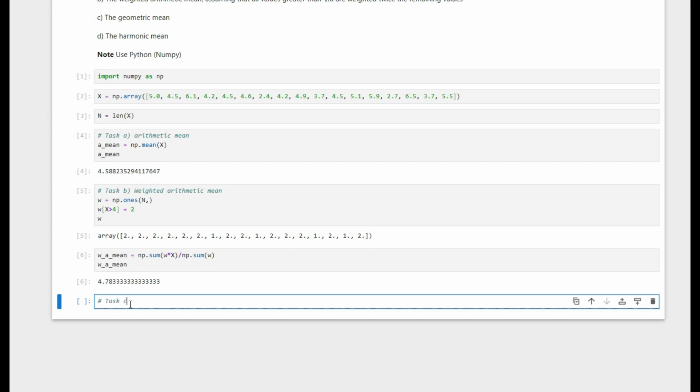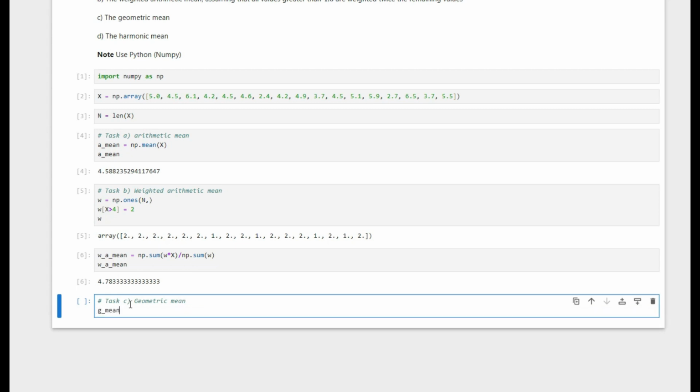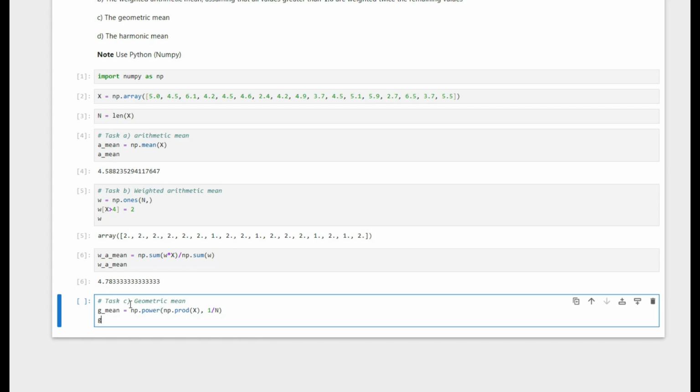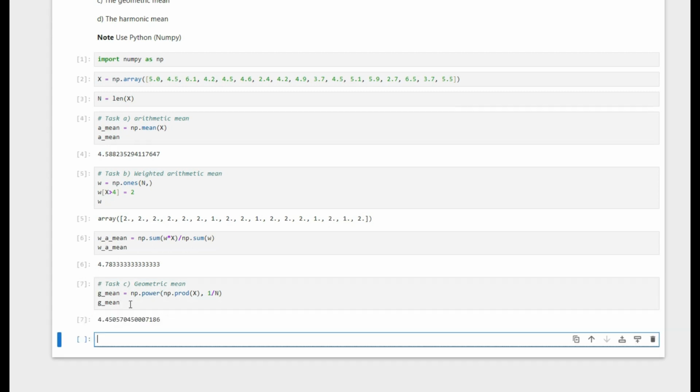For task C, we need to compute the geometric mean, which in this case would be equal to np.power of np.prod, input is x, and then we want the power to be 1 by n, and then print gmean, 4.45.